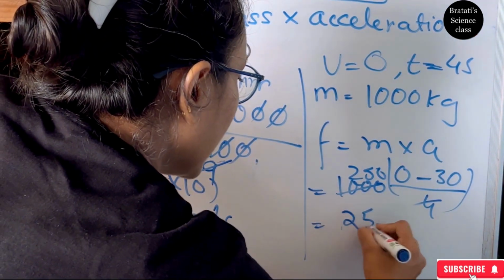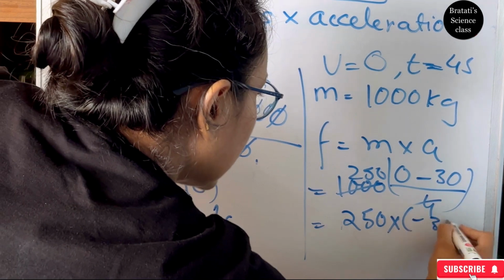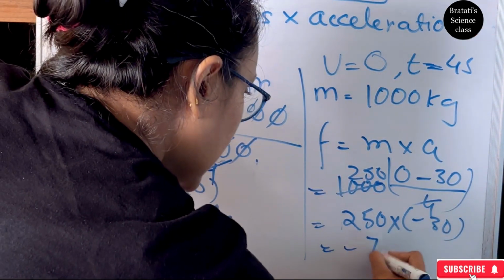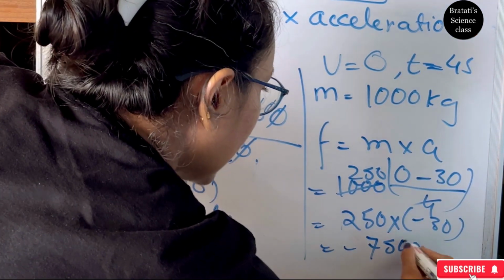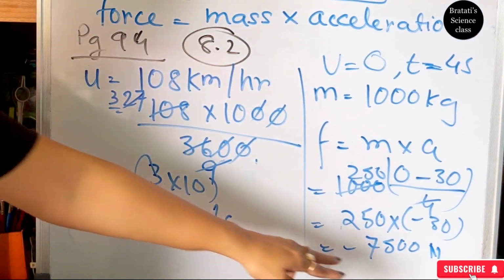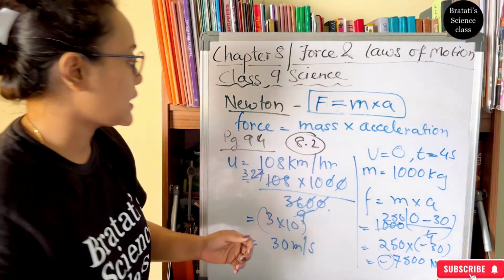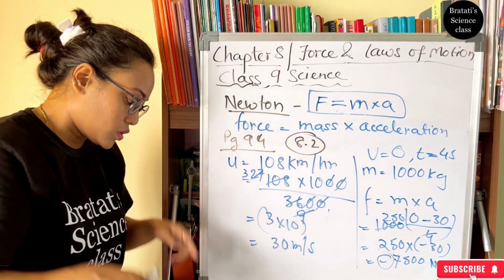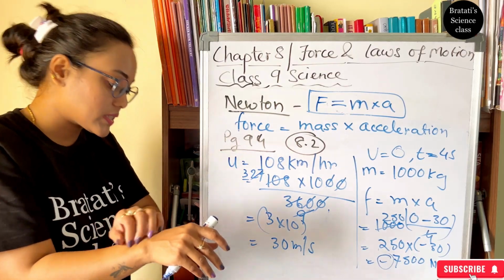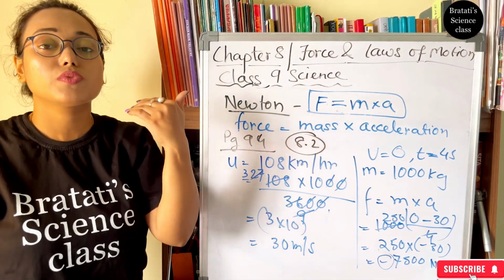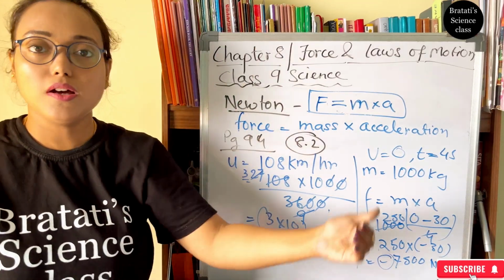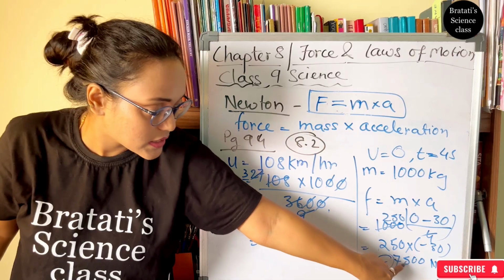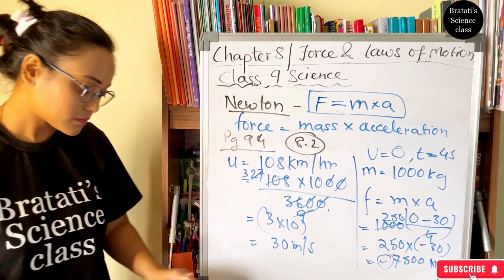So 250 into minus 30. So this is minus 7500 Newton. As it is a minus sign, from there we can understand the force is in the opposite direction. The motor car is moving. How much force is applied? Applied from the opposite direction, which we call frictional force. So the force is minus 7500 Newton.